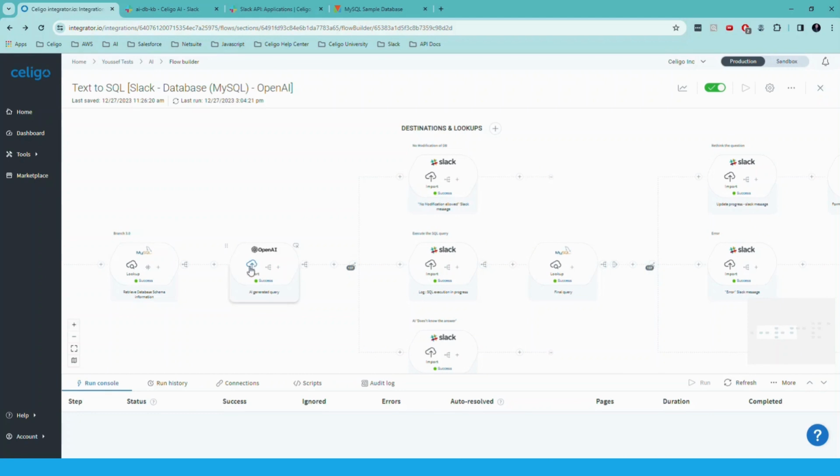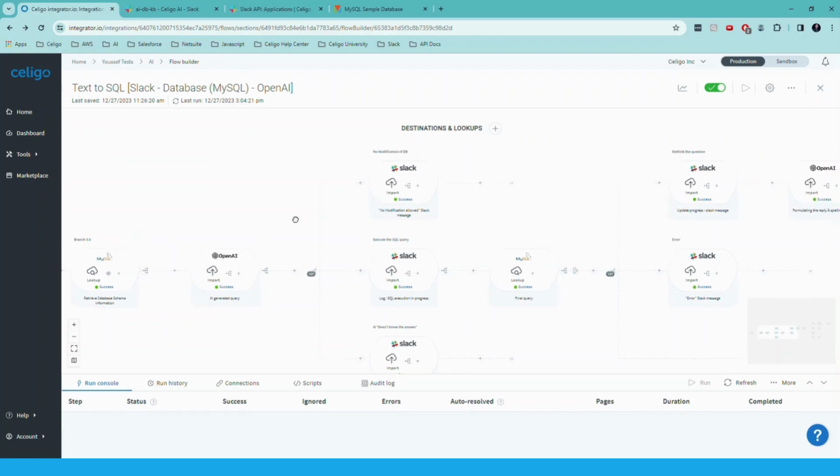We want to have only the select. We can also limit the results to a number of results. Like here, I'm limiting the results by default to 10 results because I don't want to end up with hundreds of thousands of rows as a result, unless the user is explicitly asking for a specific number of results.